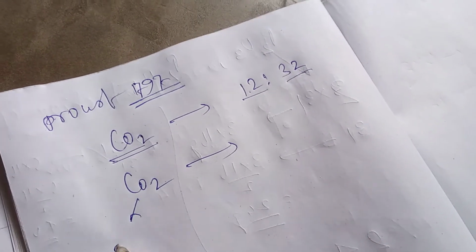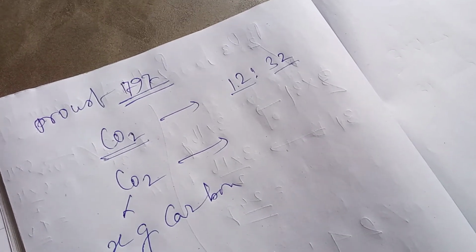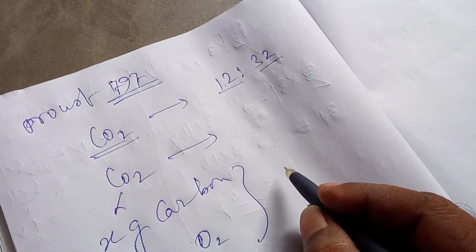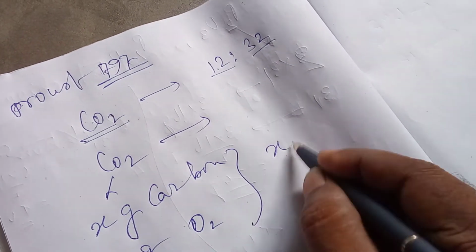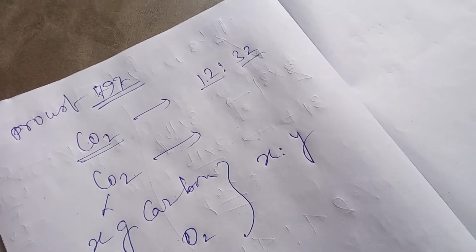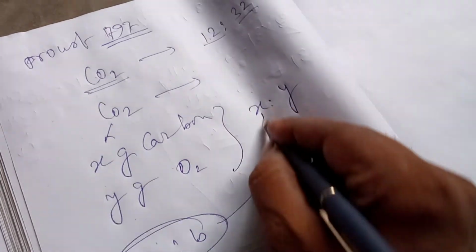So they find X gram of carbon and Y gram of oxygen forming CO2. This is the ratio X is to Y. And another scientist did the same experiment, and that was A is to B. And this will be equal.